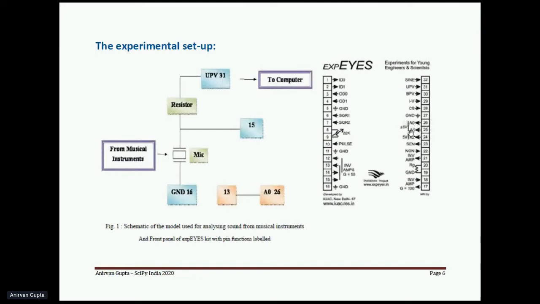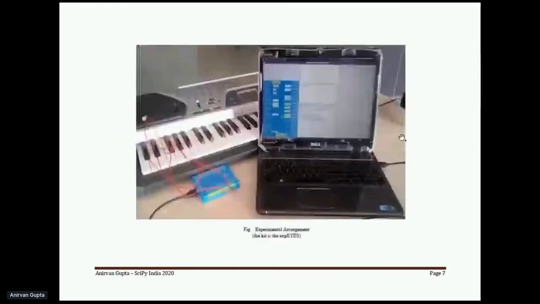Okay, it can again have the input value of up to plus or minus 5 volts. So this is a simple schematic, I would say, of the experimental setup that we have used. And this is the actual picture. On the computer screen, we can see the Xspice software that is installed, and we can take all the readings. The picture may not be that clear. And this blue color one is the Xspice kit, and we have used this condenser microphone to pick up signal sound from the keyboard. Over here, we have shown an example.